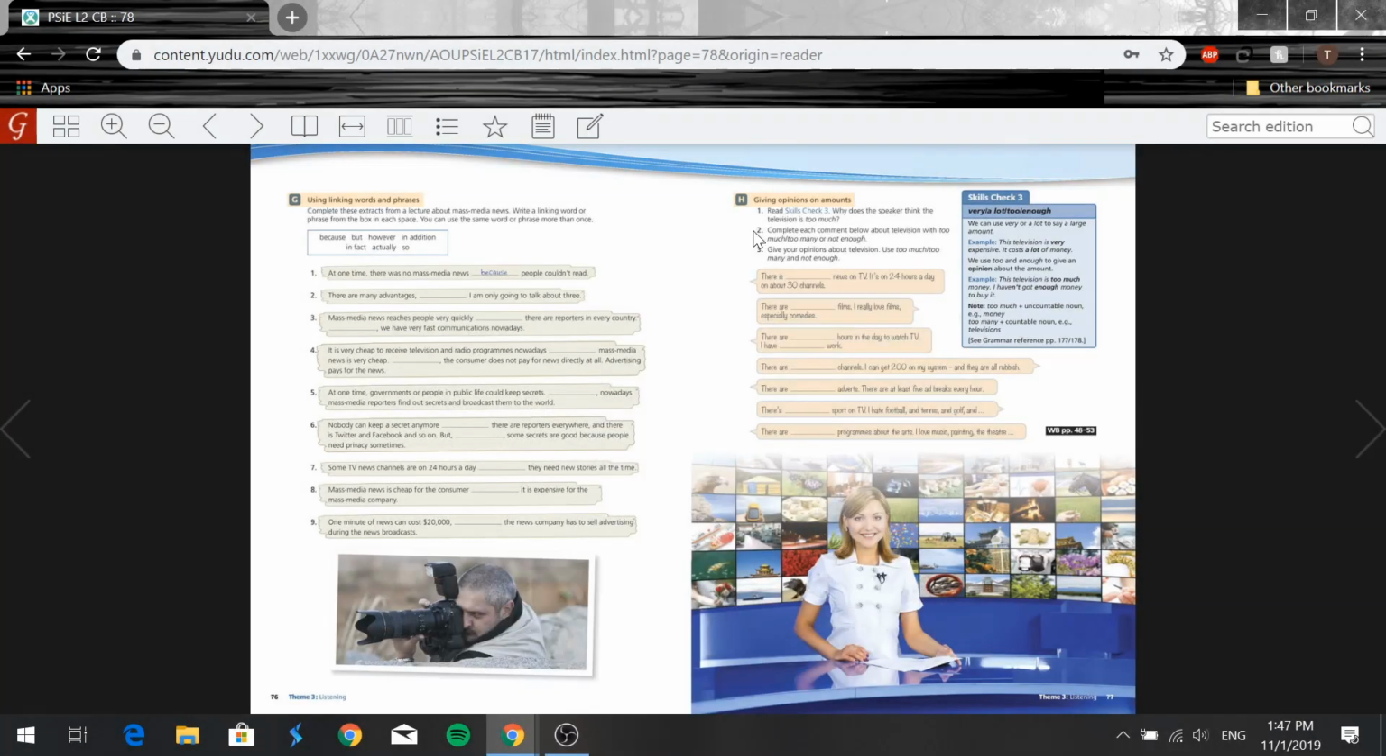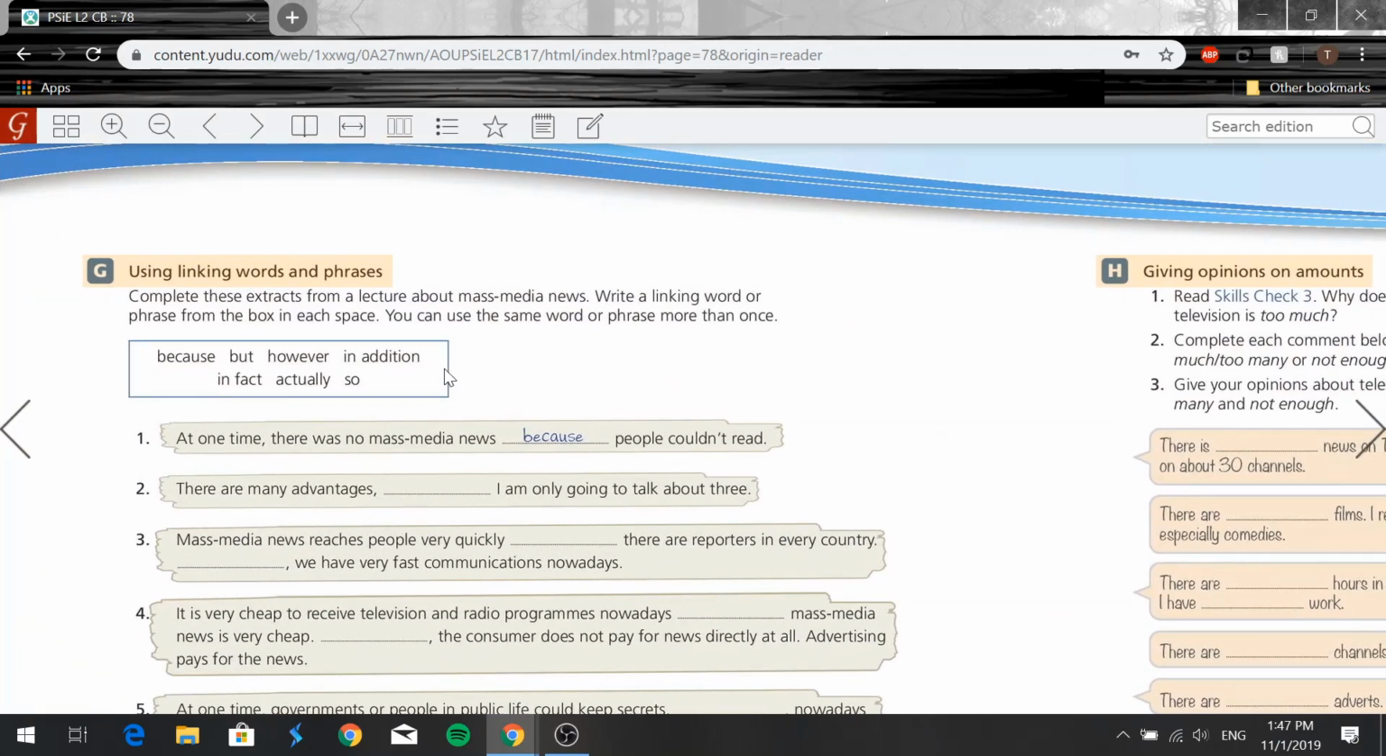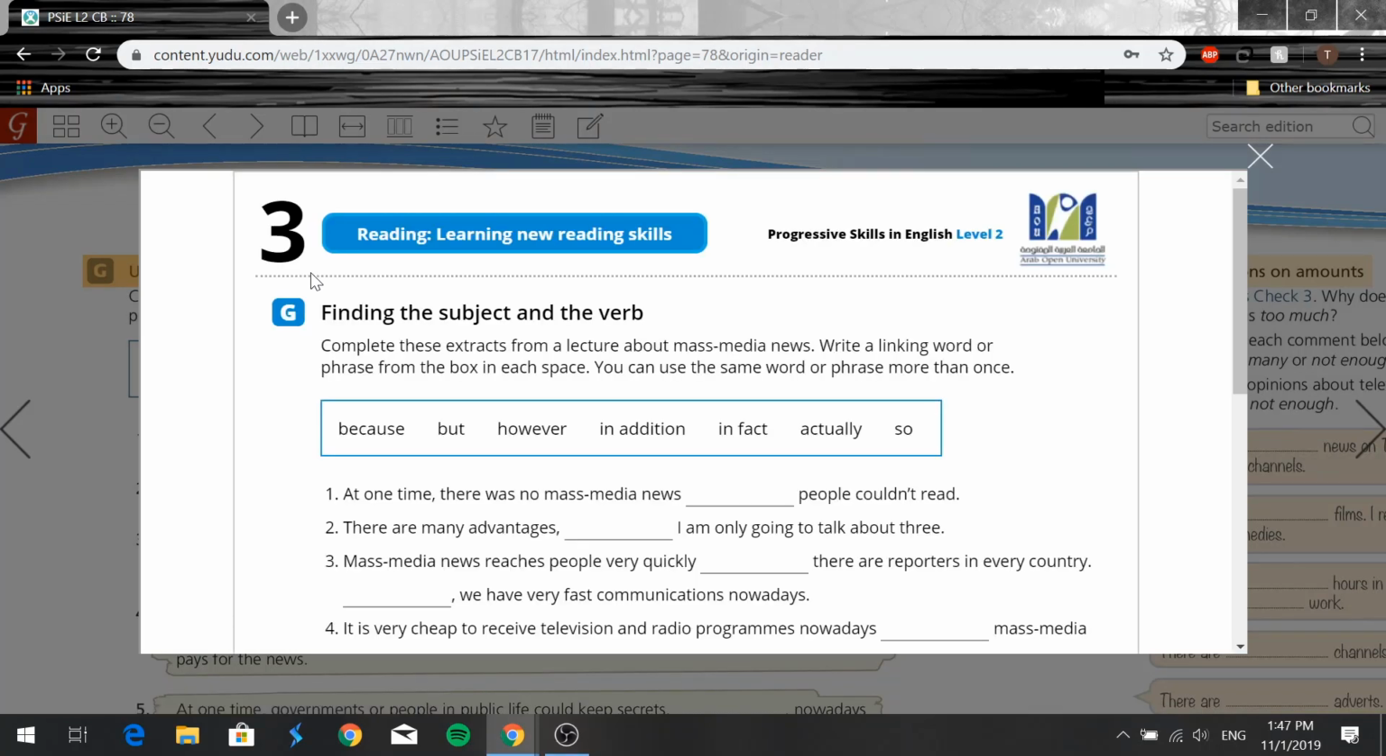Right, you guys, so now let's move on to exercise G here. We have using linking words and phrases. We have complete these extracts from a lecture about mass media news. Right, a linking word or phrase from the box in each space, and you can also use the same word or phrase more than once. So let's open this and let's talk a little bit about linking words before we start. So, like I said, but and however are used when the next information is an opposite point or something that's on the contrary, right?